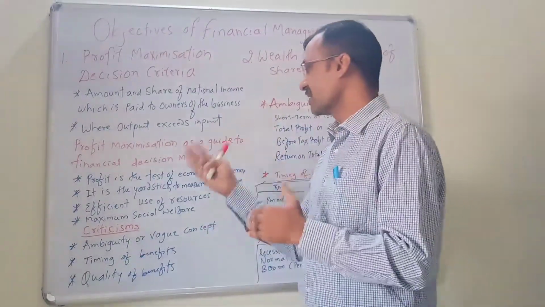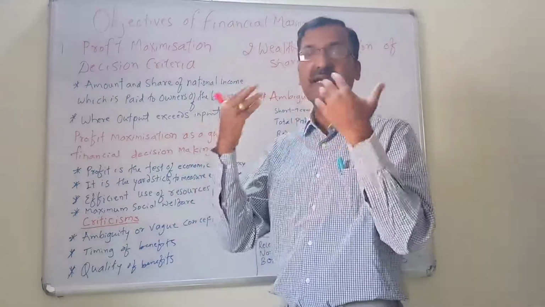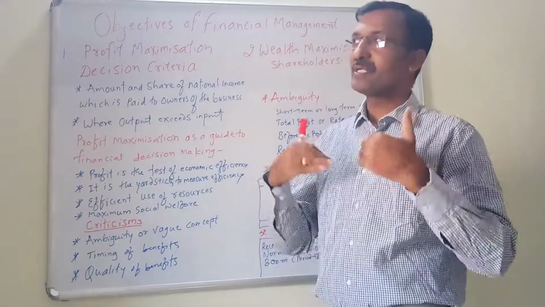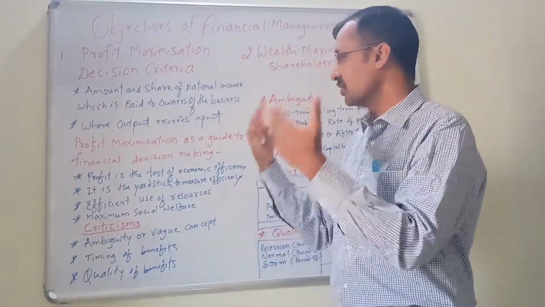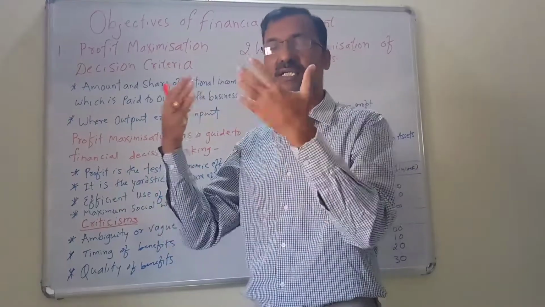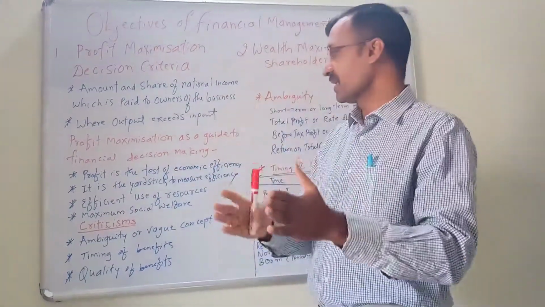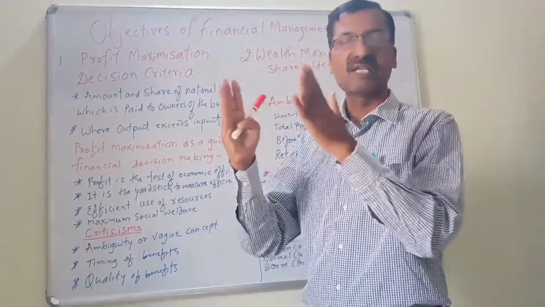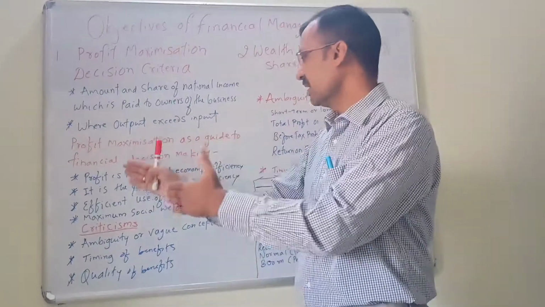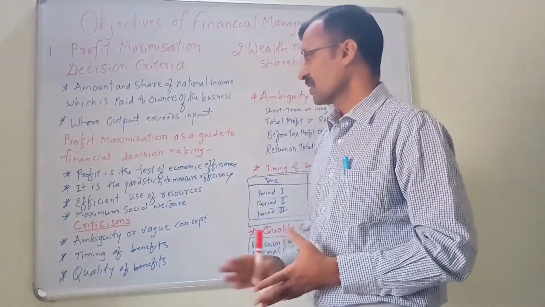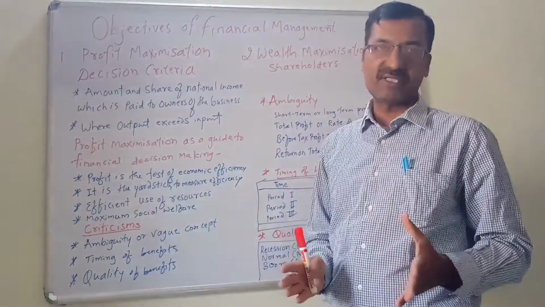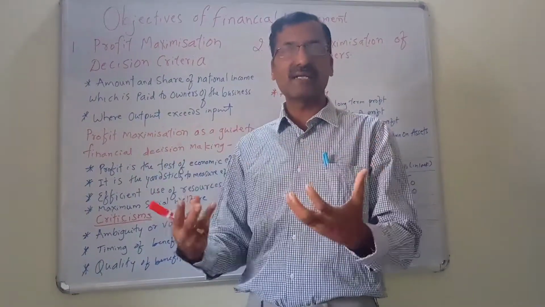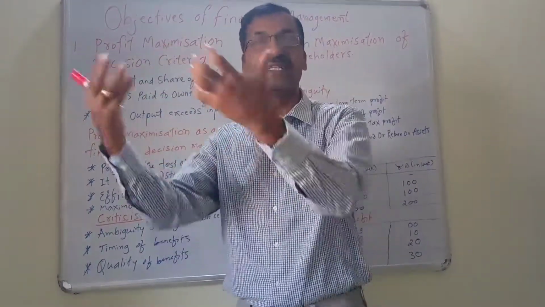Based on profit, we may say what the economic efficiency of the business is. If the profits are more, then we may say that the organization is using its resources properly. So profit is the test of economic efficiency. If we are using all the resources effectively, efficiently, then there is more profit. Second, it is the yardstick to measure the efficiency. Whenever a student is good or bad, we measure it in the form of his results.